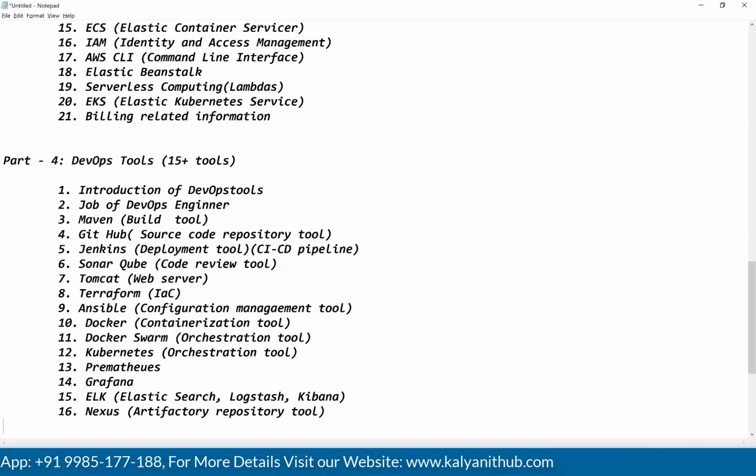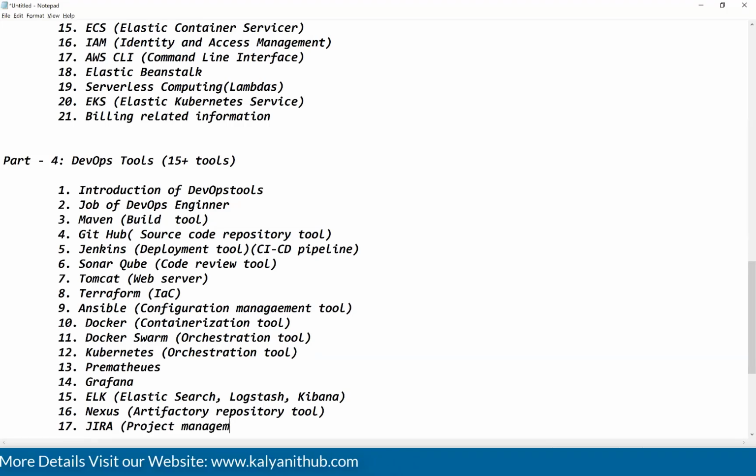Okay. After this, we will discuss the Jira dashboard. What is this Jira? This is the project management tool. Jira is the project management tool, guys.